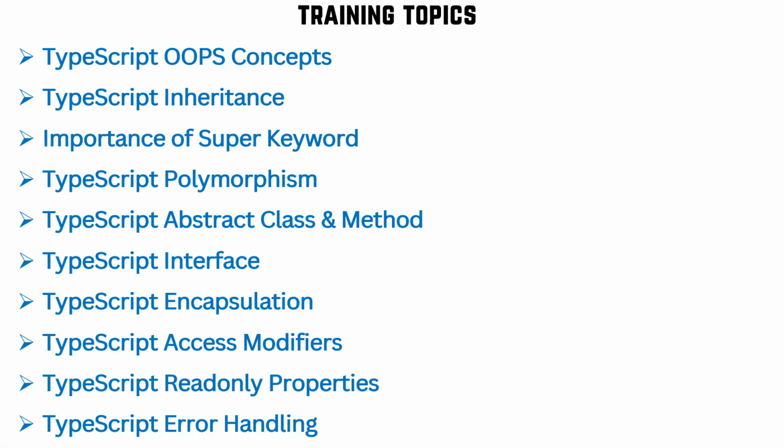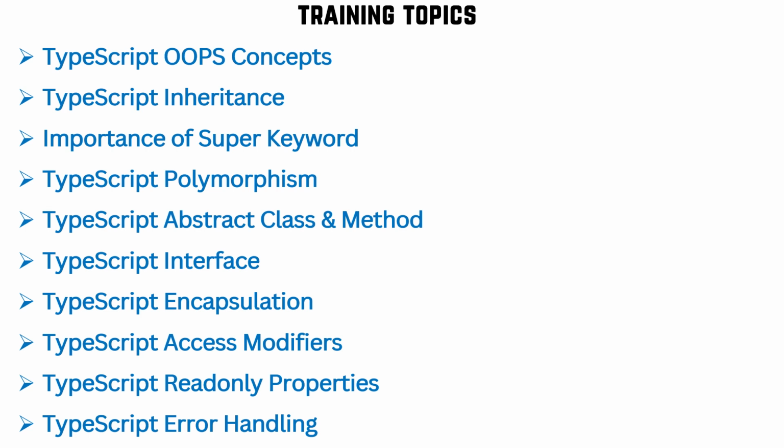Today we'll cover a couple of very important key features from TypeScript, where you will learn the TypeScript OOPS concept. OOPS is nothing but the object-oriented programming structure. In OOPS we'll learn about inheritance, polymorphism, abstraction, encapsulation, and in inheritance we'll learn about different varieties of inheritance along with the importance of the super keyword.